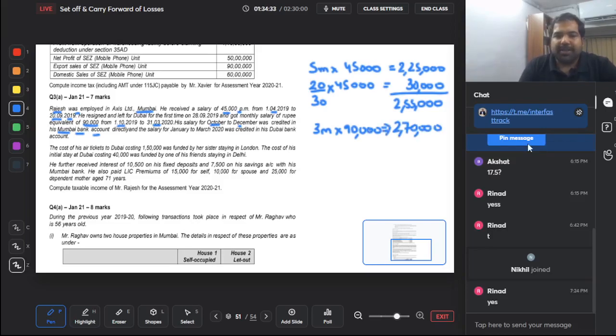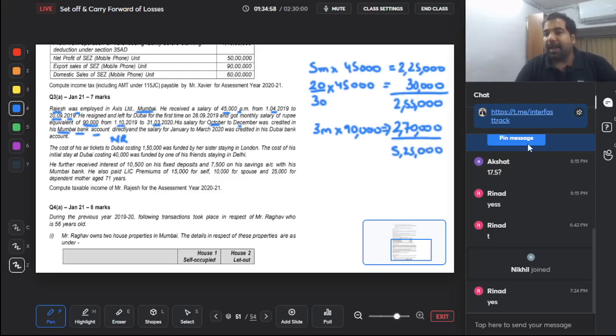After that, his Dubai salary, will it be taxable or not, depends on his residential status, guys. If he's a resident, then yes, it will be taxable. But if he's a non-resident, then it is received abroad, earned abroad, accruing abroad, so why will we tax it? I know this is a non-resident, so we are not going to tax his Dubai salary, which is received in Dubai. So this is the total salary: 2,55,000 plus 2,70,000, which is basically 5,25,000.